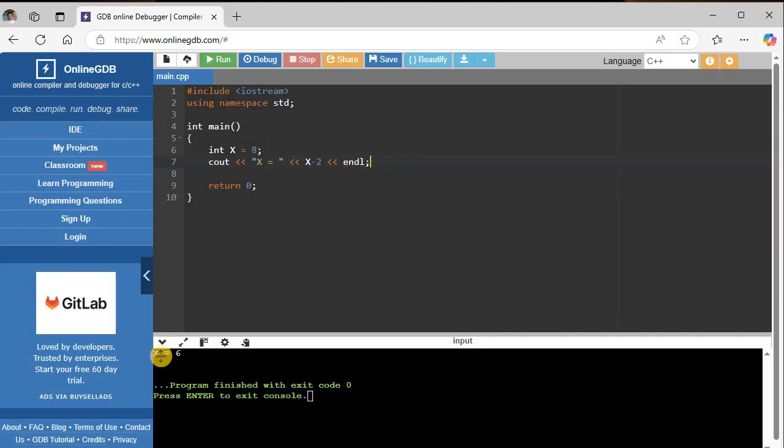So let's see. Okay, I think that's all I'm going to cover on this cout statement. The important thing is to practice. So, have a great day.